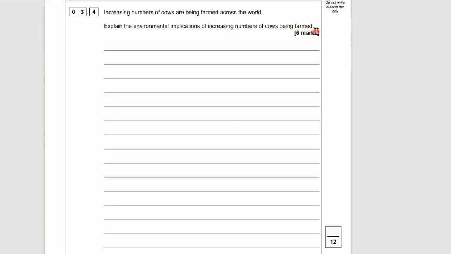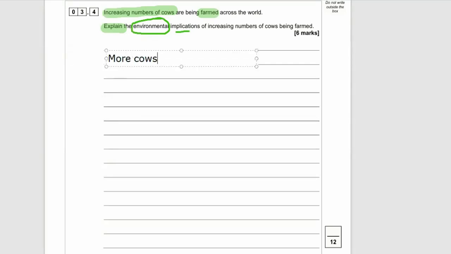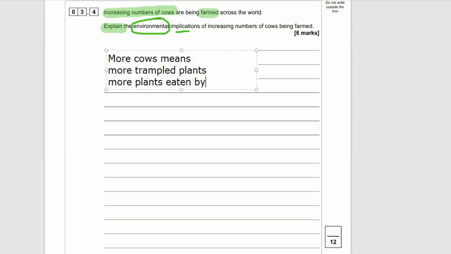3.4 Increasing numbers of cows are being farmed across the world. Explain the environmental implications of the increasing number of cows. So, first of all, let's look at how having lots of cows have environmental implications. Well, more cows means they're going to trample up the plants and kill a lot of plants. But they also might eat the plants because cows are herbivores and they like to munch on plants, obviously.